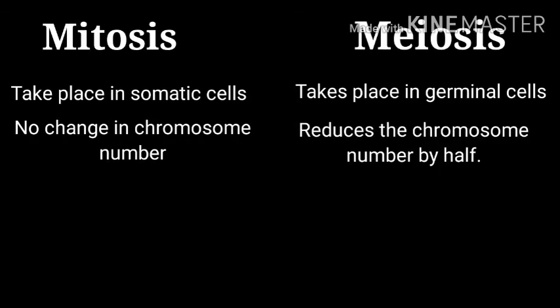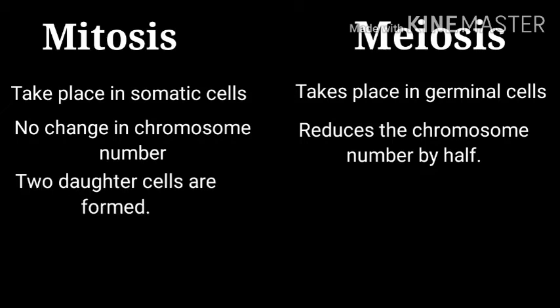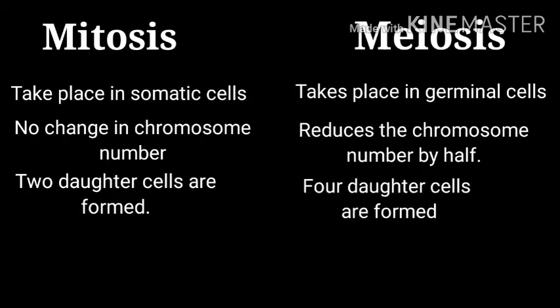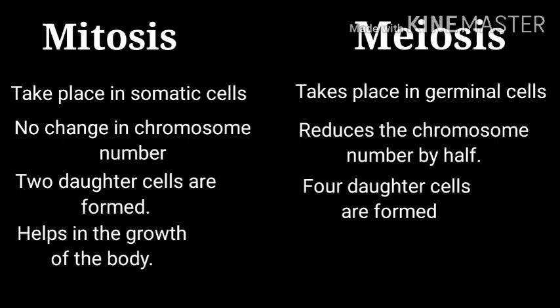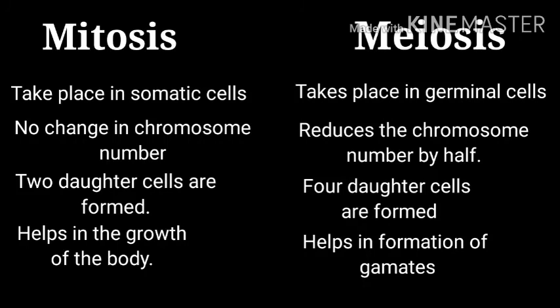In meiosis, it reduces the chromosome number by half. During mitosis, 2 daughter cells are formed, whereas in meiosis, 4 daughter cells are formed. Mitosis helps in the growth of the body. Meiosis helps in formation of gametes.